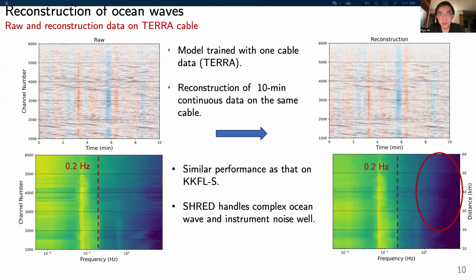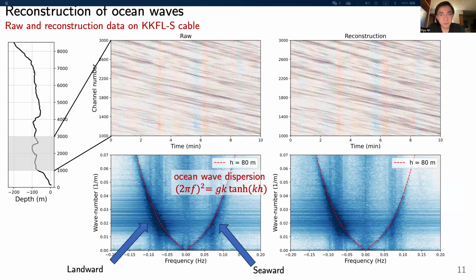We also performed the test using data from another cable, Terra. The model shows similar performance at handling complex ocean wave and instrument noise. Similarly, the model is having difficulty at higher frequency. We further analyzed the frequency spatial content of the wavefield. We selected 2,000 channel segments, decimated, and reconstructed the data. Then we transformed the data into the frequency wavenumber, or FK, domain.